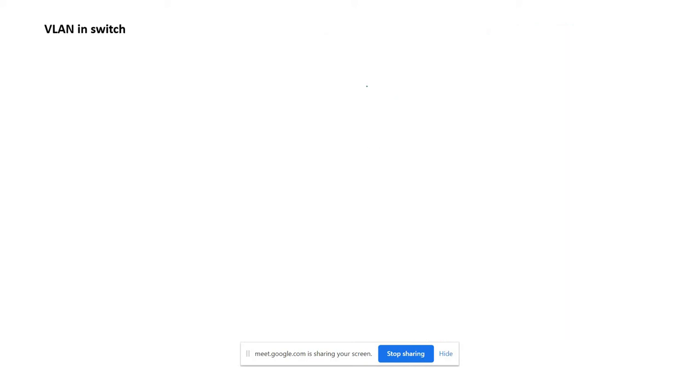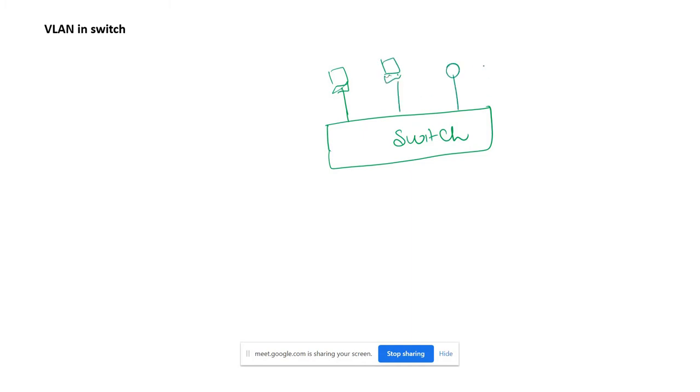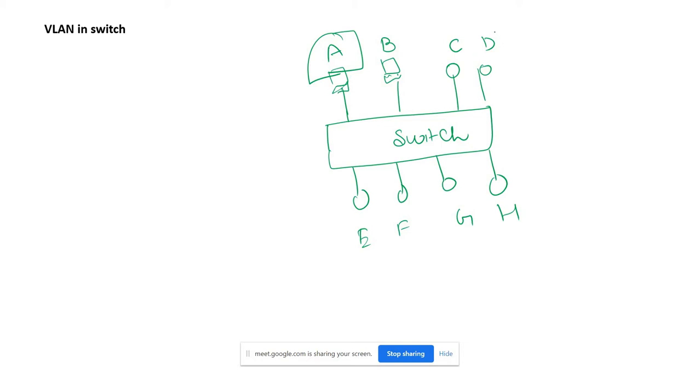Now what is actually happening in the switch? Suppose it is an 8-port switch and we have connected 8 computers here, like this, one, two, four, and four at the bottom. Suppose this is computer A, this is B, C, D, E, F, G, and H. Suppose computer A wants to send a packet to another computer, computer D.